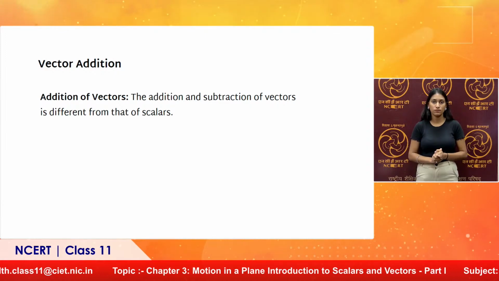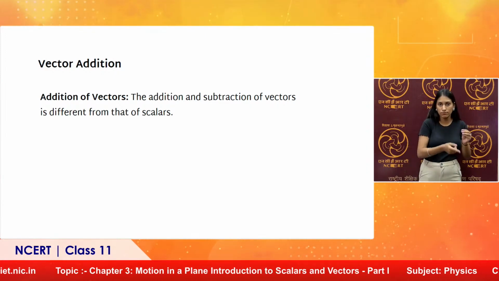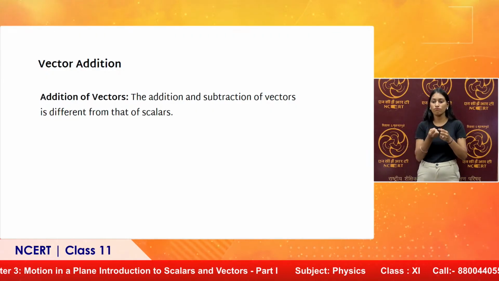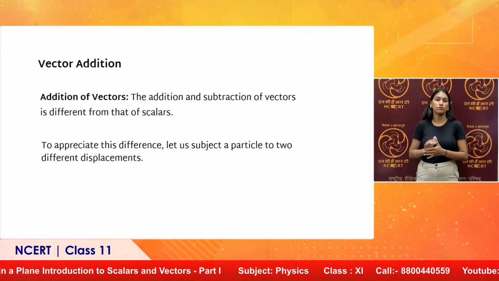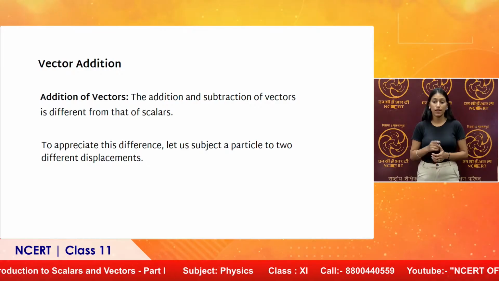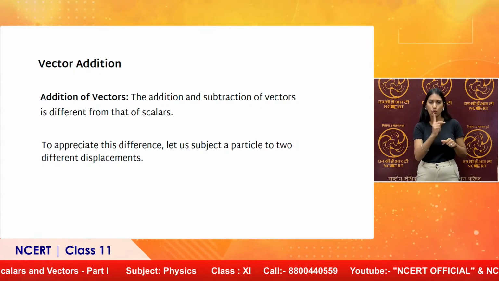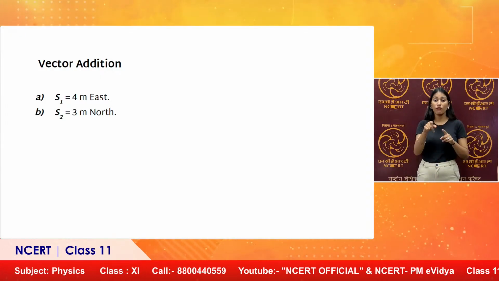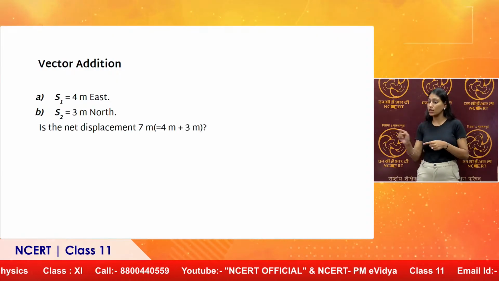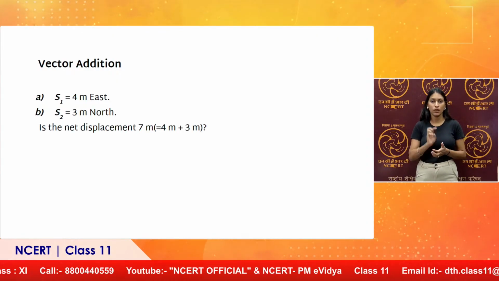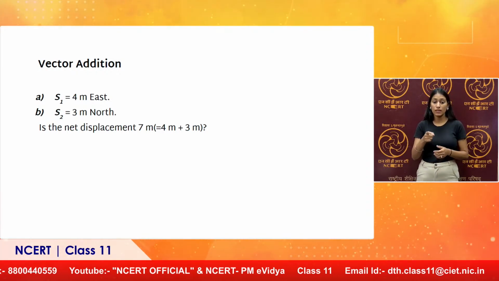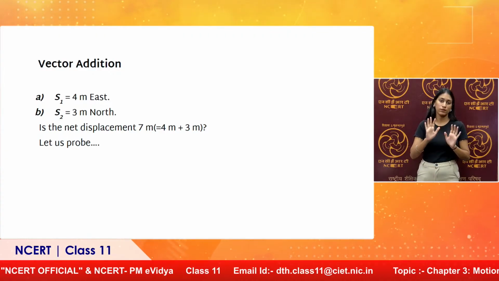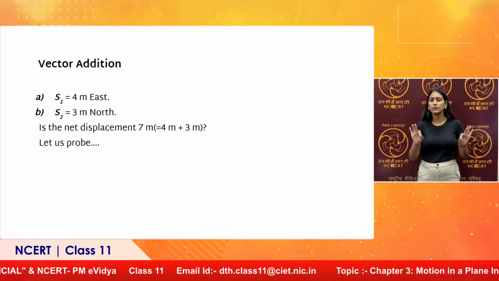Coming to vector addition, the addition and subtraction of vectors is different from that of scalars. It does not follow the laws of scalar addition. To appreciate the difference, let us subject a particle to two different displacements one by one. The first displacement is 4 meter east, the second displacement is 3 meter north. The net displacement, is it 7 meter? Let us check.